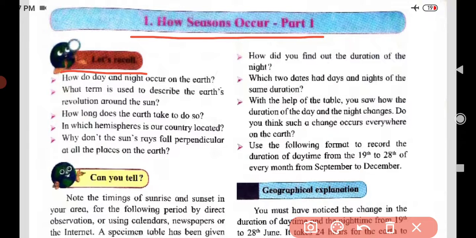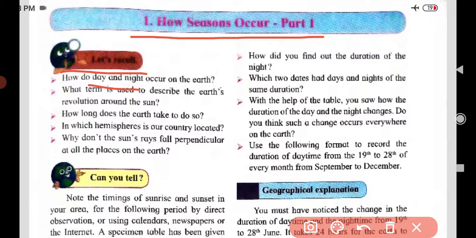How do day and night occur on the earth? Dear students, what is the answer? Of course, because of the rotation of the earth, day and night occur. That we have learned in the 5th standard and also in the 6th standard.